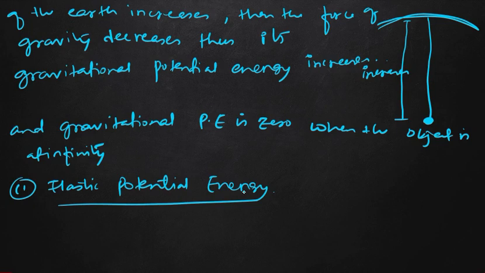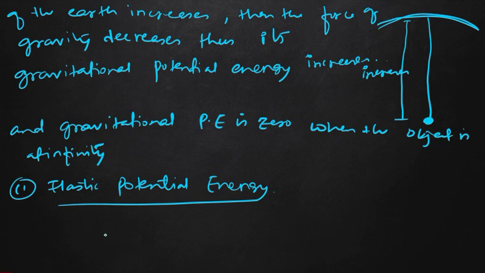So elasticity is the property by virtue of which a body regains its original shape after removal of the external force. And the potential energy possessed by a body due to its change in configuration. If we apply some force on a body and its configuration changes, then that body possesses some potential energy, and that potential energy is known as elastic potential energy. Similarly, a spring, the recoil velocity of the spring, a stretched catapult or a wound spring of a watch possesses some elastic potential energy.